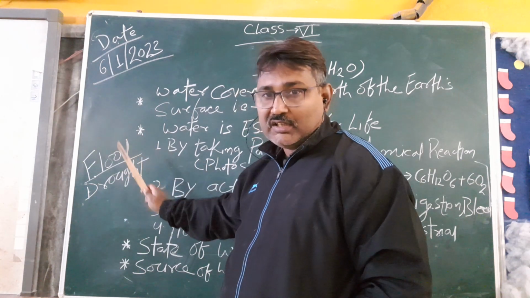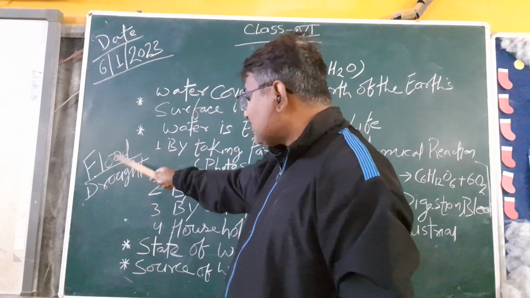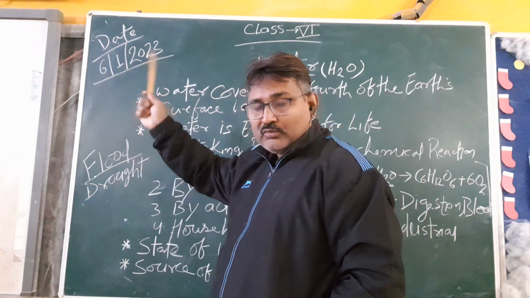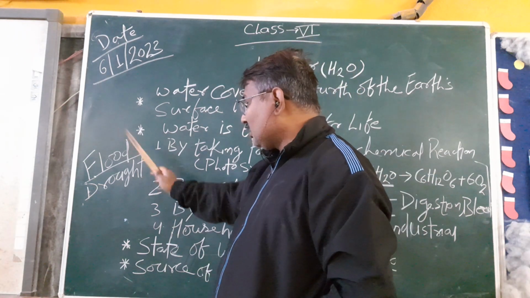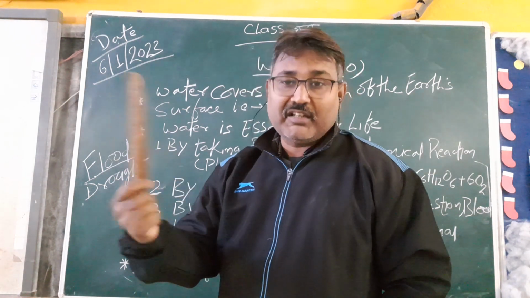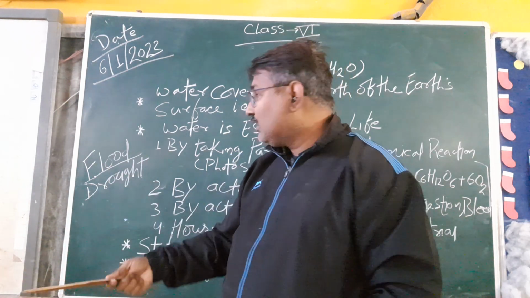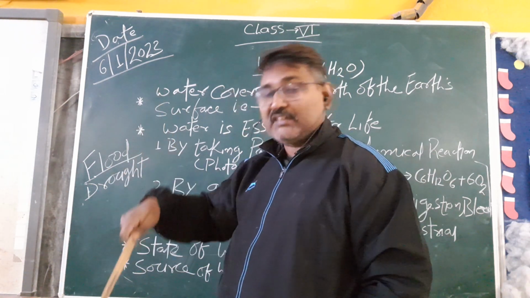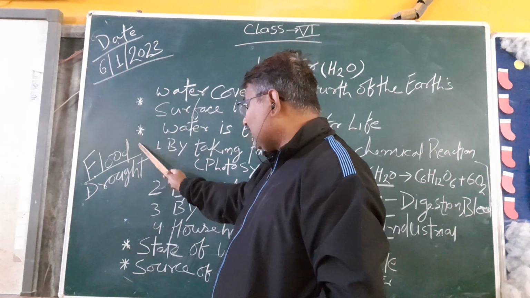Okay, so with excess rainfall, two conditions happen. One is flood, another is drought. These are extreme conditions. If an excess amount of water is present in the river, that is called a flood, which is very dangerous, creates a disaster, and badly affects life.